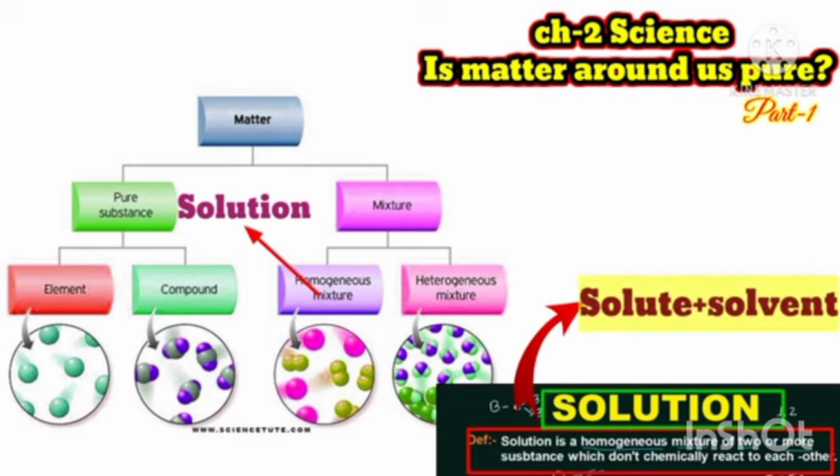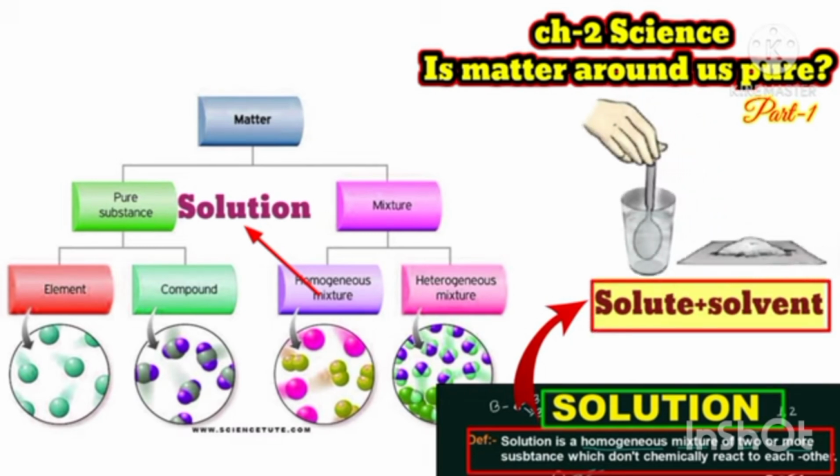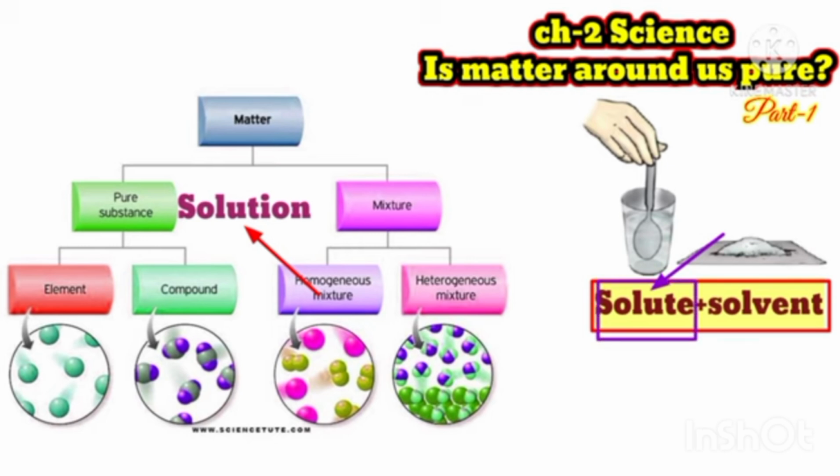Solute is always present in less amount and the solvent is always present in more or large amount. For example, if we take 10 ml of oil and 20 ml of water, and we mix the water and oil, in this solution oil is the solute and water is the solvent, because oil is present in less amount and the water is present in more amount.